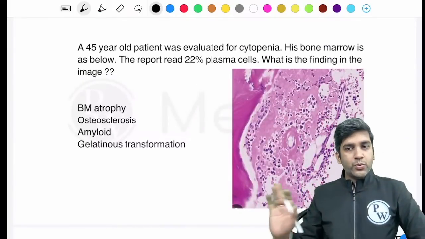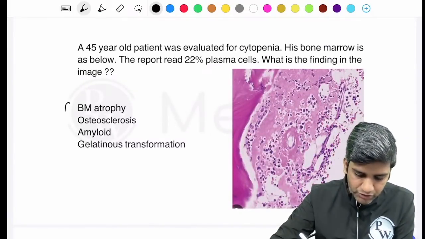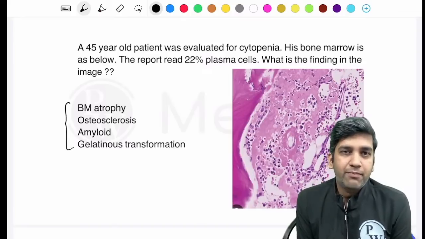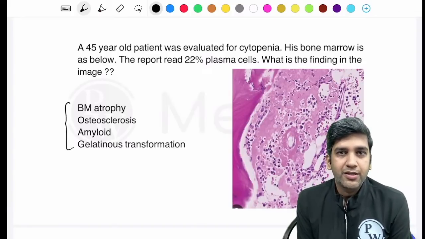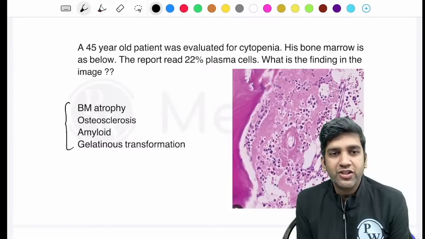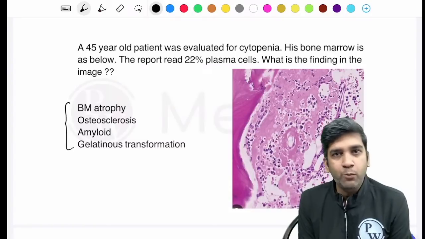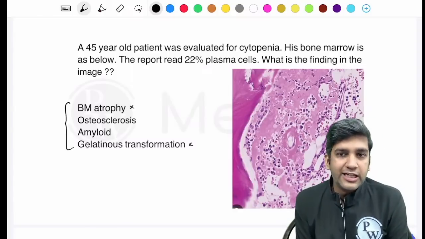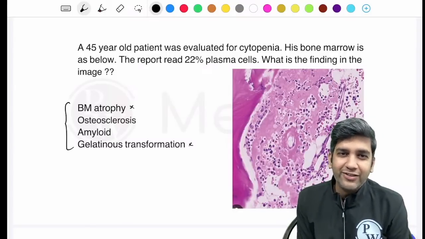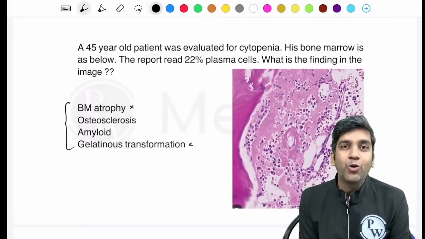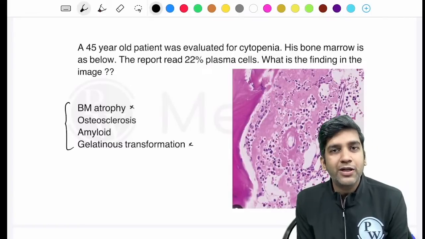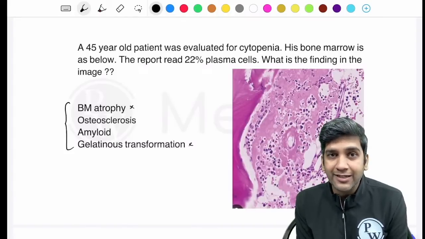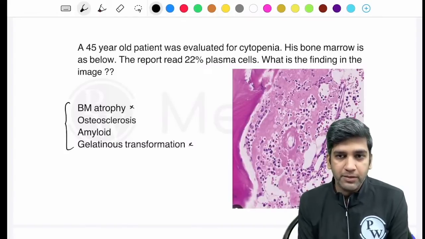Perfect. Was this question there? And please let me know the options as well. Looking at the pattern of questions, there are a few things like gelatinous transformation and bone marrow atrophy as well, right? These two are a bit difficult for an undergraduate to pick up. I'll be very honest, it's very, very difficult for an undergraduate. I hope they didn't give that bone marrow biopsy, because bone marrow atrophy and gelatinous transformation of bone marrow can come in almost any cancer, be it a multiple myeloma or a leukemia, right?